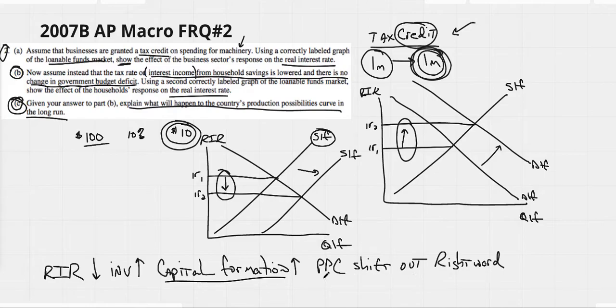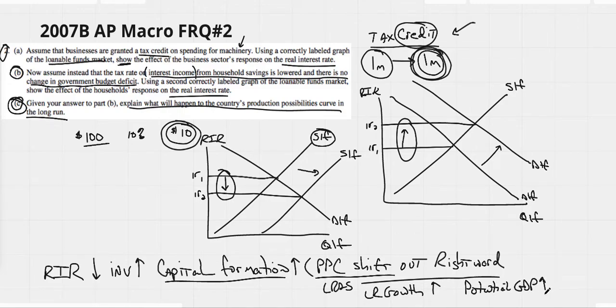There we go. Understand that they could have asked what happens to your long-run aggregate supply curve. That would have shifted out rightward also. They could have said what happened to long-run growth. All of these are the same things. It would have increased. They could have also said what would have happened to potential GDP, and we would have said that increased also. So know whether they're asking about PPC, long-run aggregate supply, long-run growth, or potential GDP, all of those are the same thing. They are increased when real interest rates go down, investment goes up, and there is more capital goods being produced.